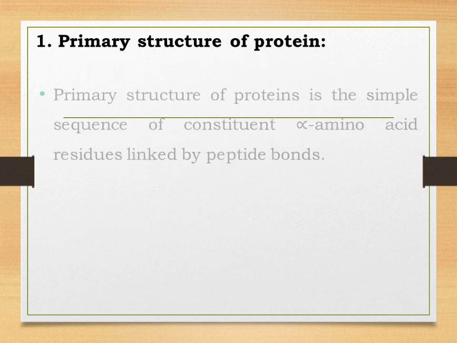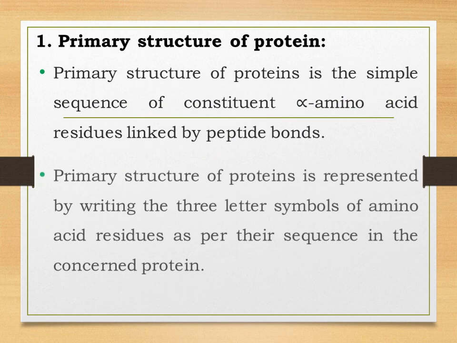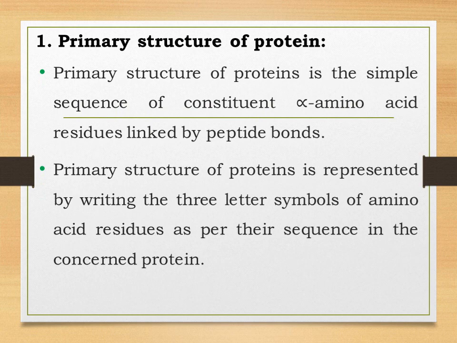Students, now let us study about the primary structure of proteins. So let us understand what exactly it is. Primary structure tells us the sequence of amino acids in the polypeptide chain, means which amino acids constitute a peptide chain.